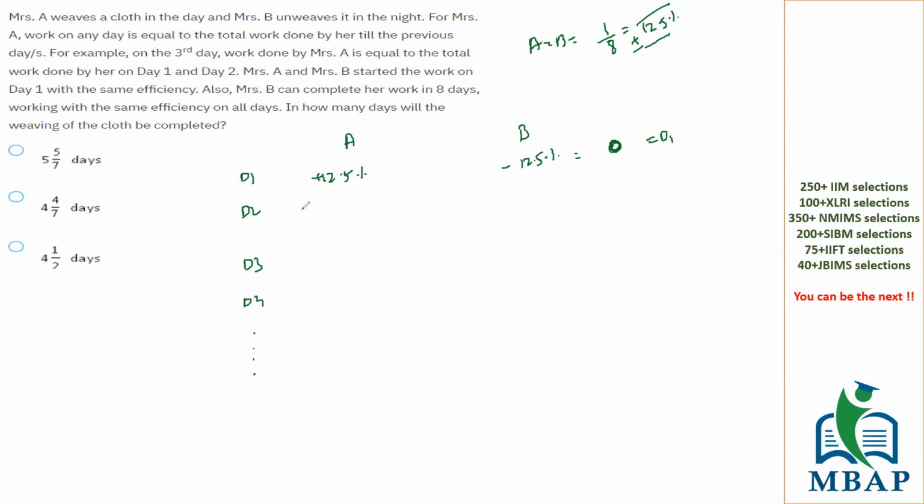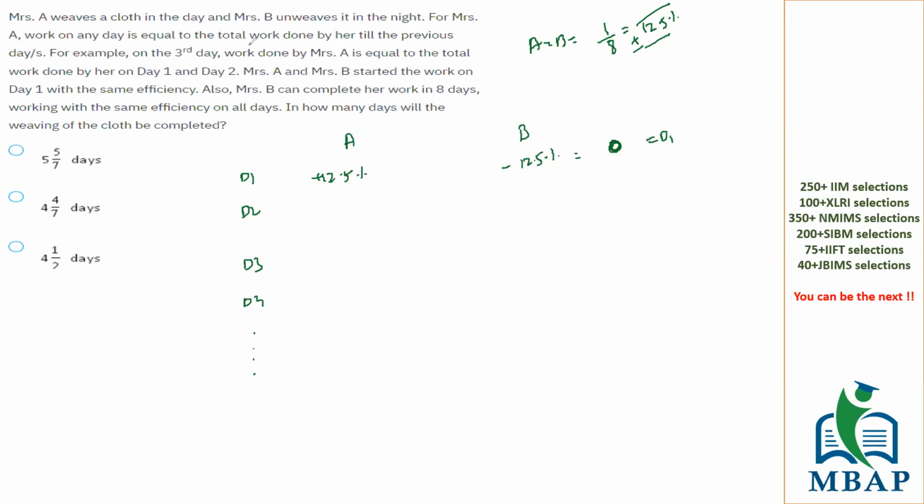Tell me what percentage of work will be done by A on day 2. Both of you, please say.